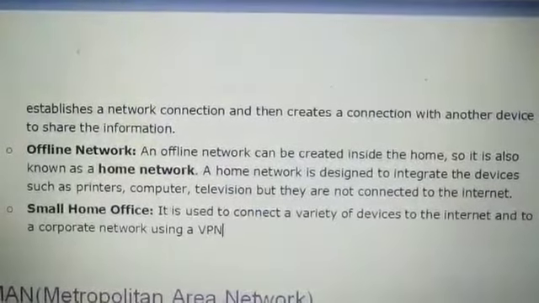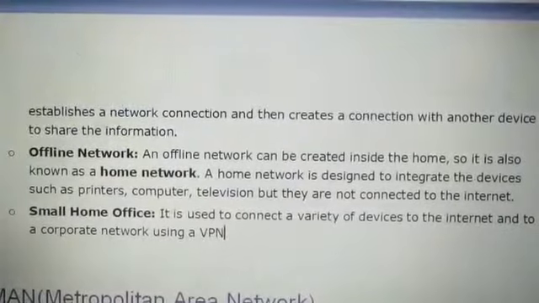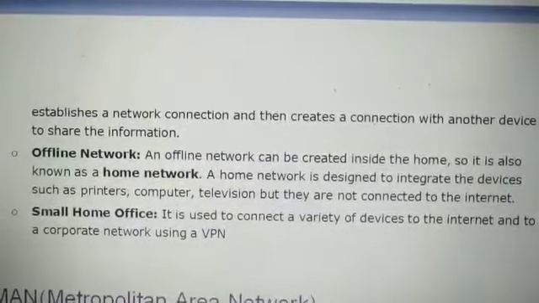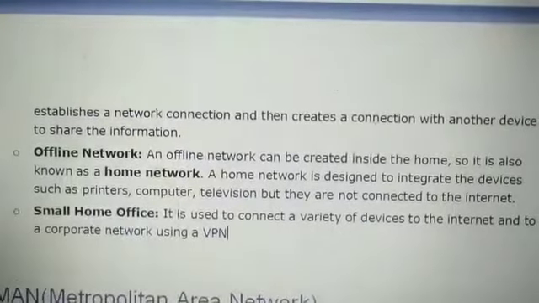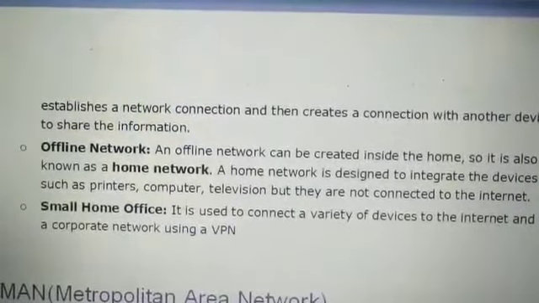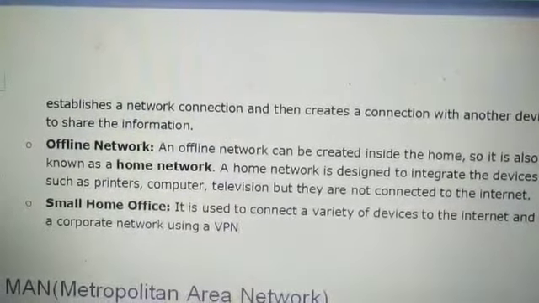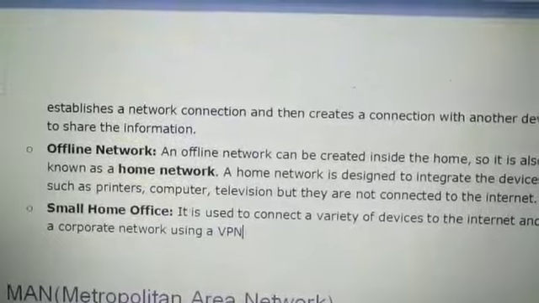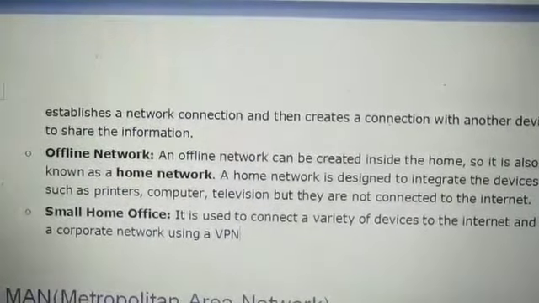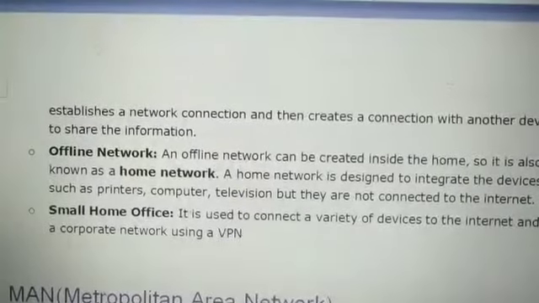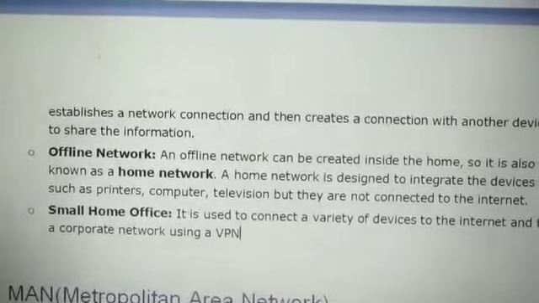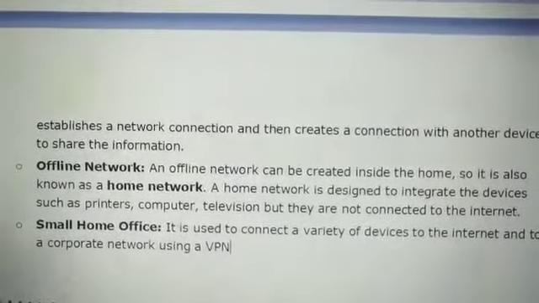With the computer system we connect our speakers, our printer machine or fax machine or projector. To connect all these devices, do we need the internet connection? If you don't need an internet connection to set up a network with the other devices, then this network is called the offline network, or you can call it the home type of network.